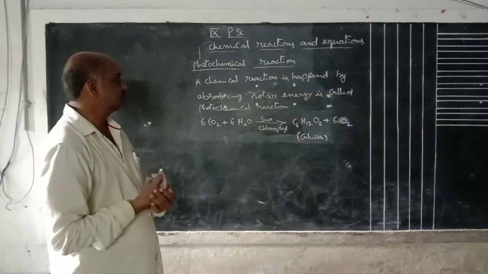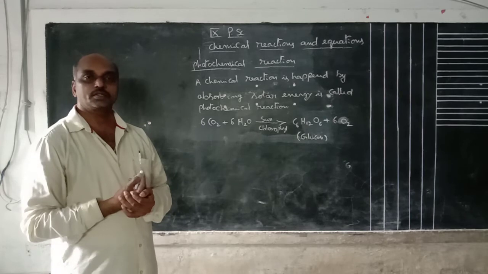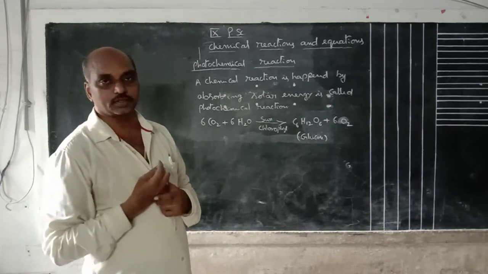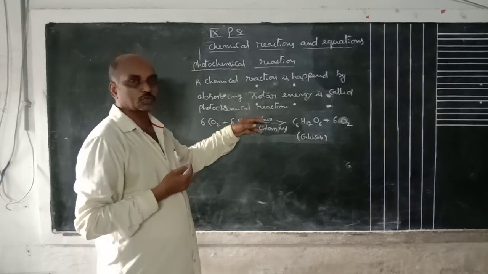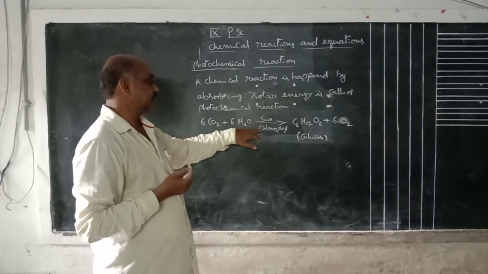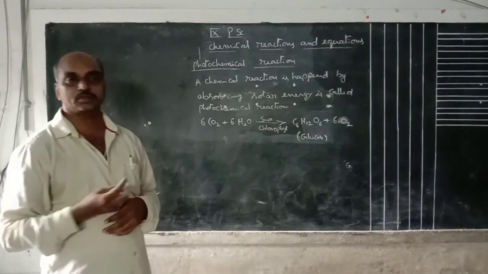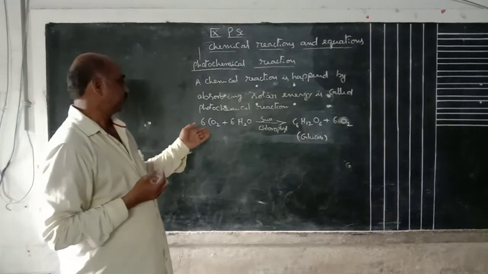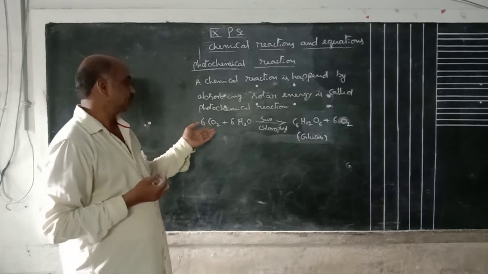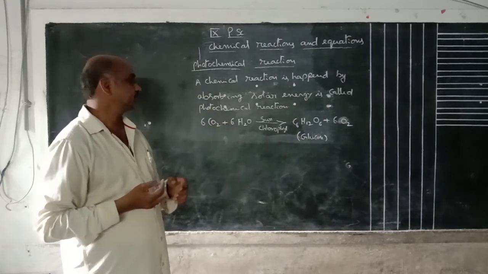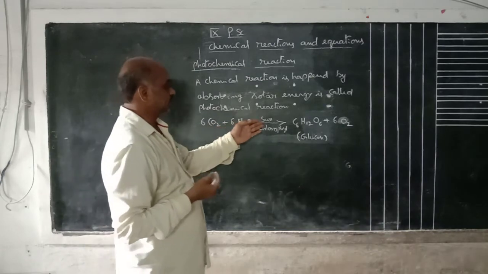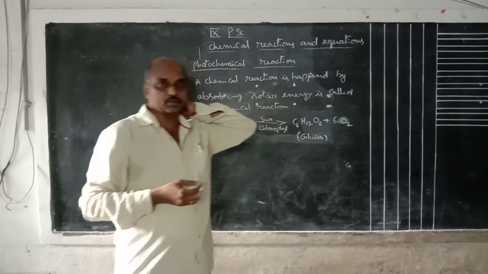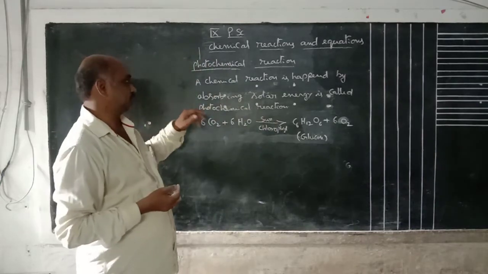This is also called photosynthesis. During the daytime, the plants and trees absorb the solar energy. In presence of solar energy, the reaction happens in the chlorophyll. Chlorophyll material means green color material, that means in the leaves. They absorb carbon dioxide from the surrounding and water from the roots. These two react in presence of sun. Then glucose is formed and oxygen is released. This reaction is called photosynthesis.